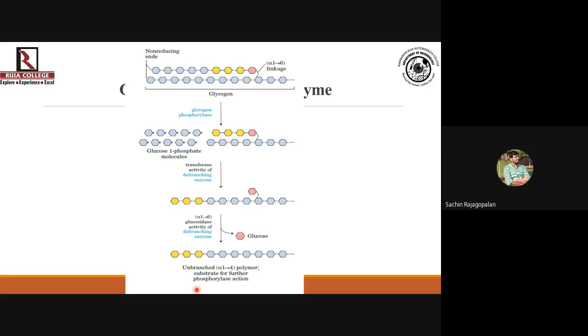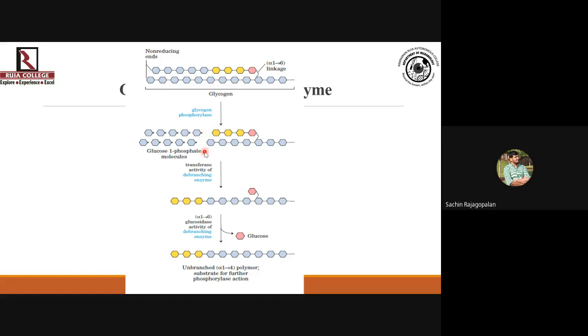Now, something very interesting has been noted with glycogen phosphorylase. It acts at non-reducing ends, and it acts only until it reaches 4 residues away from the branching point. देखो branching point ये है हमारा, right? और glycogen phosphorylase उसके 4 रेसिड्यू पहले ही रुक जाएगा.